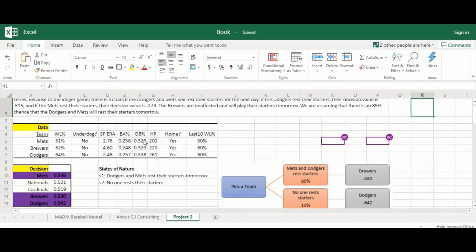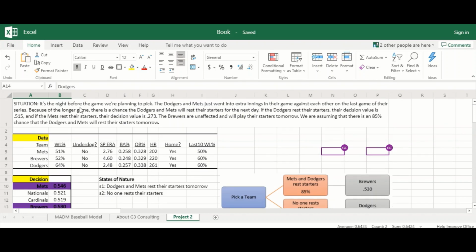Last time in our Madam project we determined that the Dodgers are the best option to win. We originally started with 14 National League teams and we narrowed it down to our top three, the Dodgers, the Mets, and the Brewers, and we decided that the Dodgers were the best team. We're going to keep those decision values, but now there's been a change.